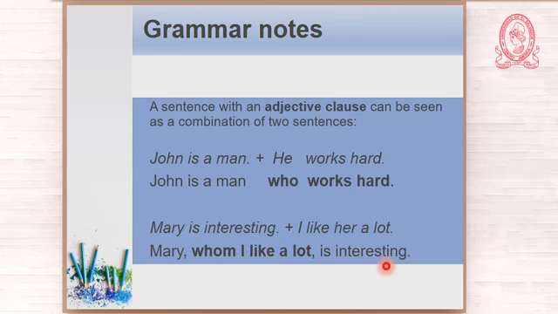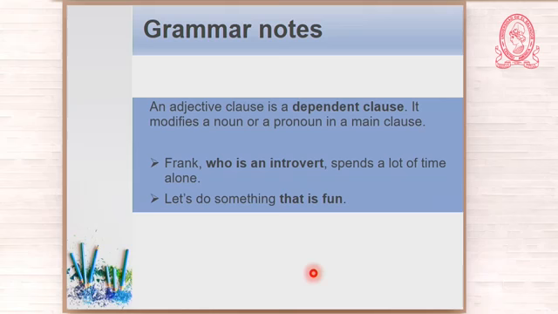Okay? You use an adjective clause when you want to combine two pieces of information. Mary is interesting. I like Mary a lot. Okay? Then you combine them. You use the second sentence as an adjective clause, and then you say, Mary, whom I like a lot, is interesting. Why do I have commas here? Because I have a proper noun, Mary. Okay, we already know who Mary is, so this is extra information, and that is why I have commas. Okay, that is something that you already know. I was just reviewing. Now, something that may be new to you.